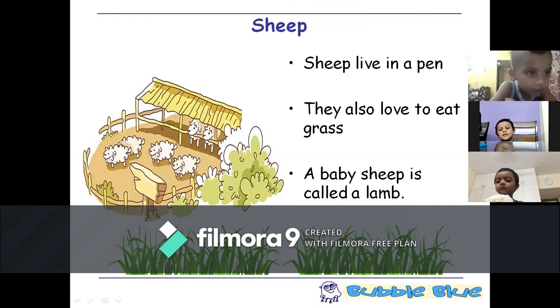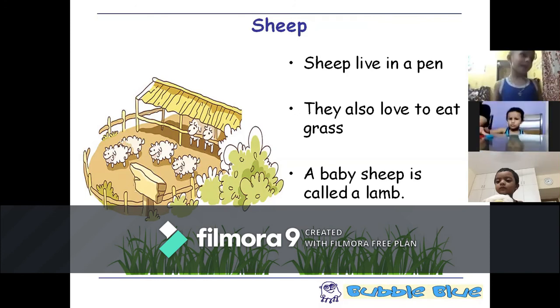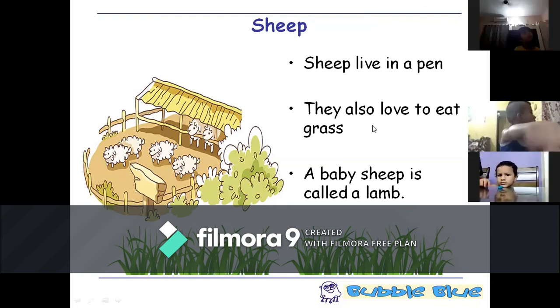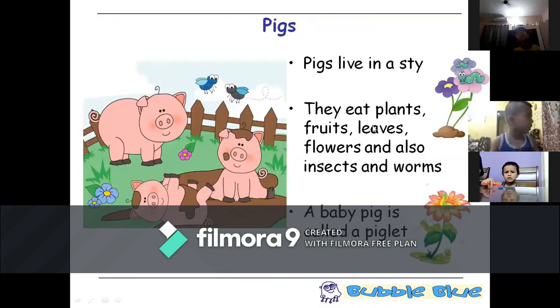What else? Then the sheep, another farm animal. Here also you have to have its home, which is called a pen. A little bit of shed like this. And they also love eating grass. And what is the baby sheep called? It's called lamb. And how does it make the sound? And the sound is called bleating. The sheep bleats. Okay, next. These are all the farm animals that we can have at home.